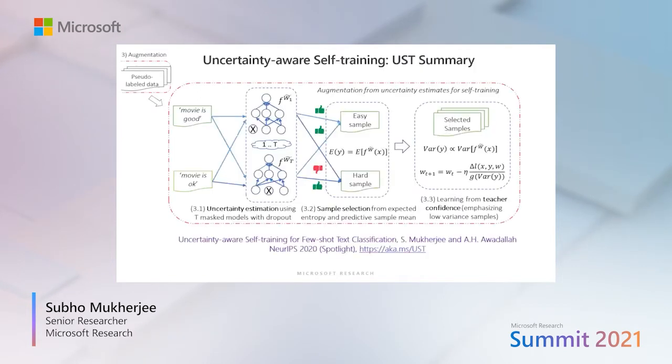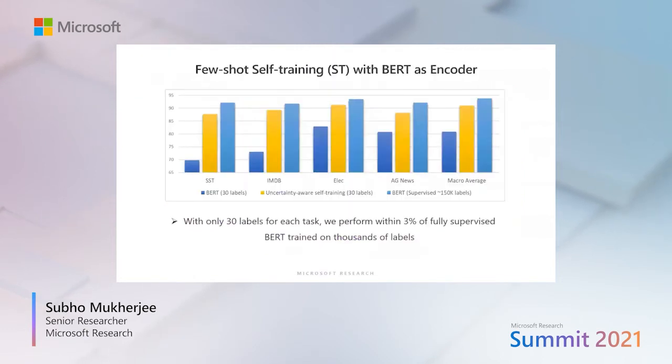Furthermore, you can use these uncertainty estimates to do sample selection and leverage the teacher confidence so that the student can learn from confident teacher pseudo labels given by the samples with low variance. We applied this technique of uncertainty aware self-training to several text classification benchmark datasets, where our method, which is the one in yellow, is trained with only 30 labels for each class for each task, compared to BERT, which is trained on thousands of labels, and we note that we can perform within 3% of the fully supervised model.